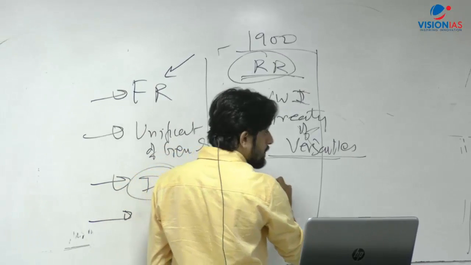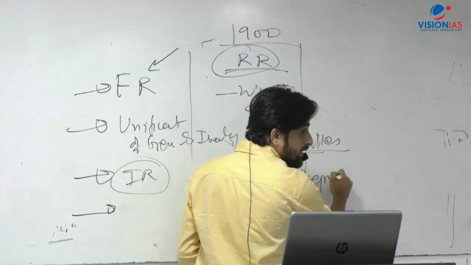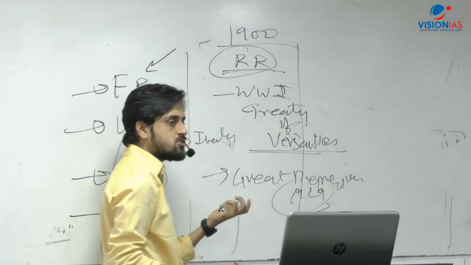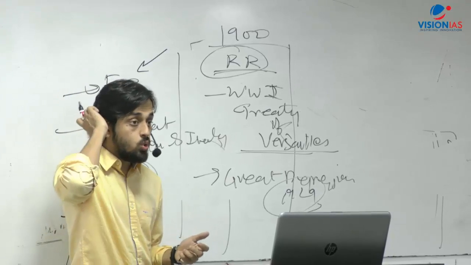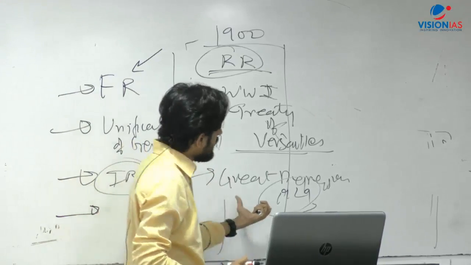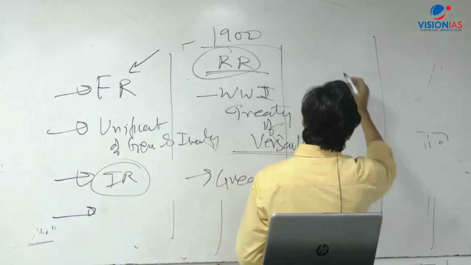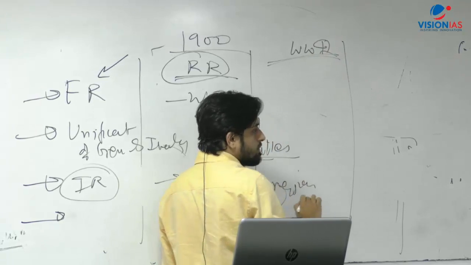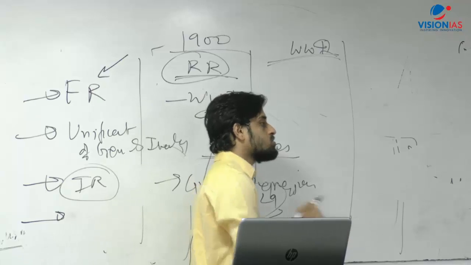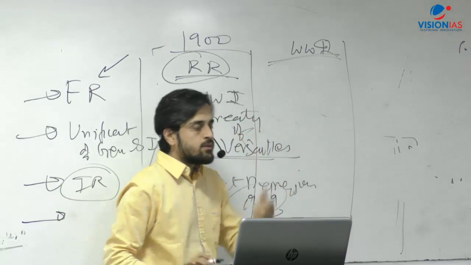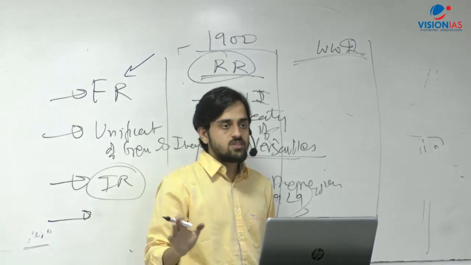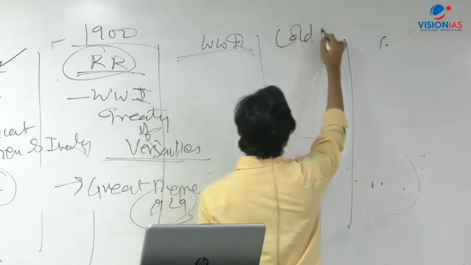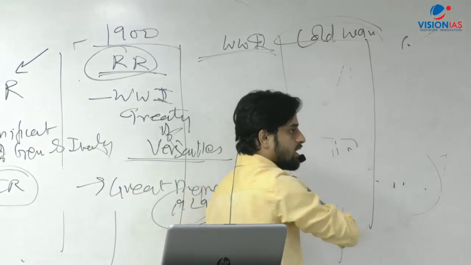Then you talk about the Great Depression of 1929, its significance, and how it affected the architecture of post World War II economic planning in the world. So all these things are there. Then the period up to World War II, where you talk about the causes of World War II itself. Now what happens is, students study up to World War II and stop, thinking that modern world history is prepared. No, in fact they are asking more questions from the Cold War period. I'll tell you about the books here also, but in a minute.